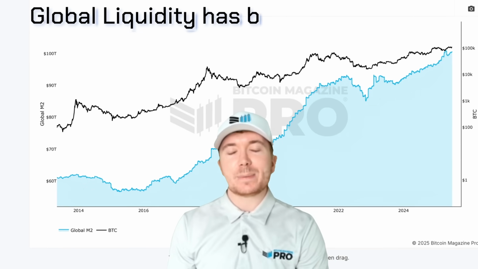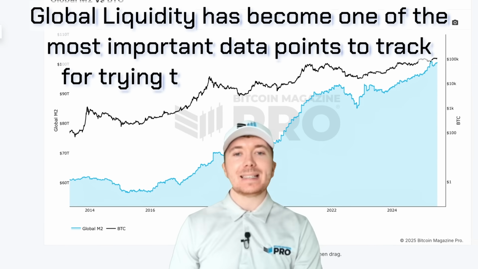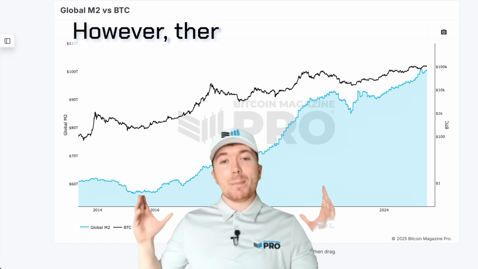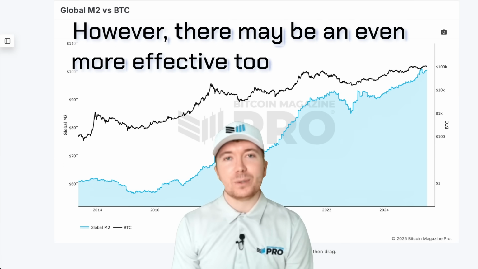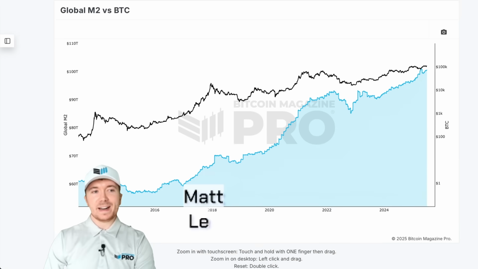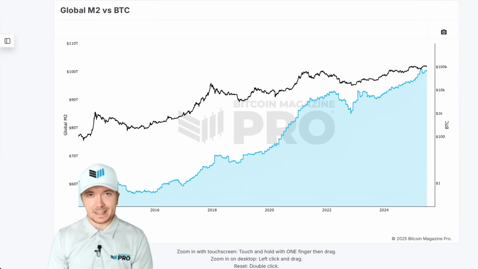Global liquidity has become one of the most important data points to track for trying to forecast and predict upcoming Bitcoin price action. However, there may be an even more effective tool for tracking future movements in BTC. So let's jump right into it here on the global M2 versus BTC chart we have here on BitcoinMagazinePro.com.